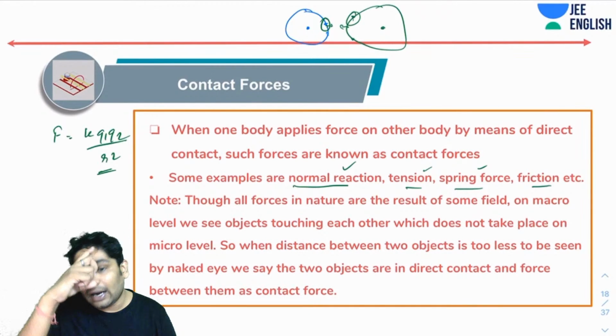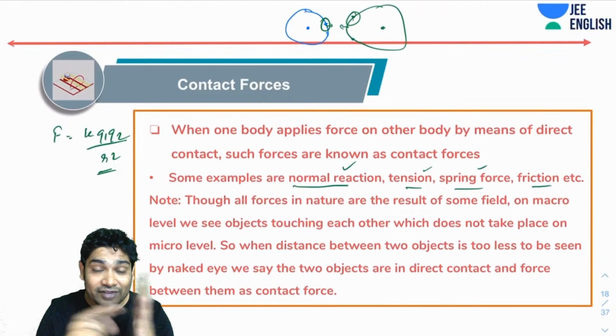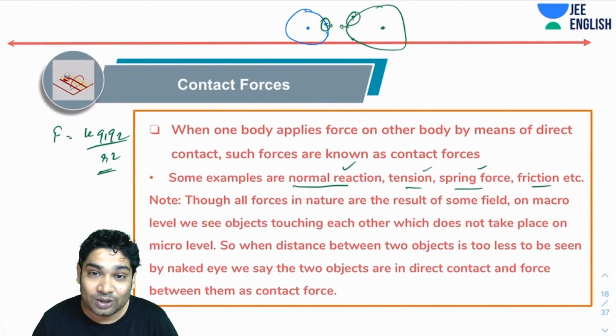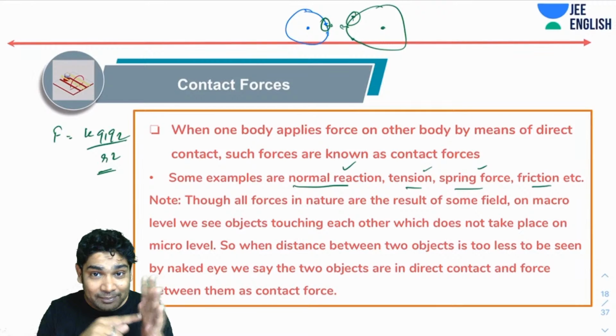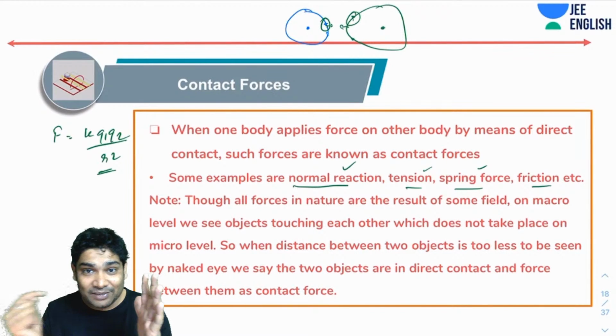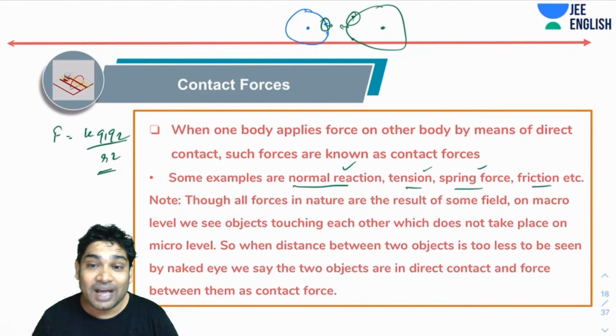When you're touching your hand, the force that you're feeling is the force with which the electrons of my hand are repelling the electrons of my finger. I hope you understand that. Is that understood? That is the force that I'm feeling. I'm feeling pushed, right? My hand starts feeling pushed. My finger starts feeling pushed. Why is that? Both the electrons are repelling each other. They are pushing each other apart. That is what I'm feeling.